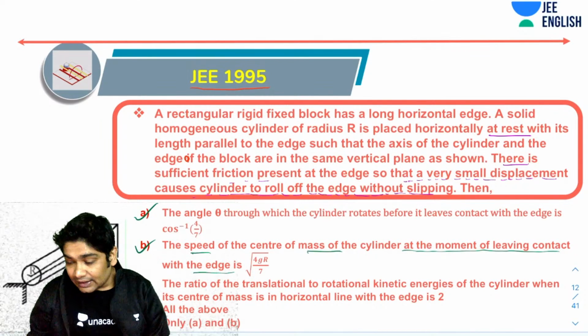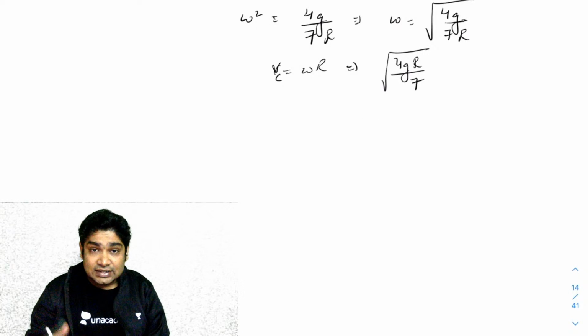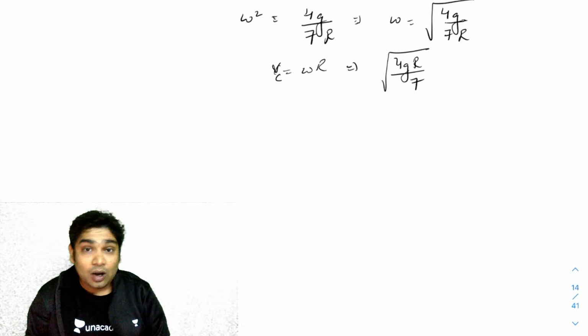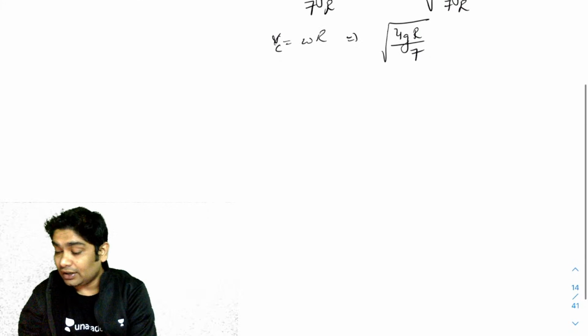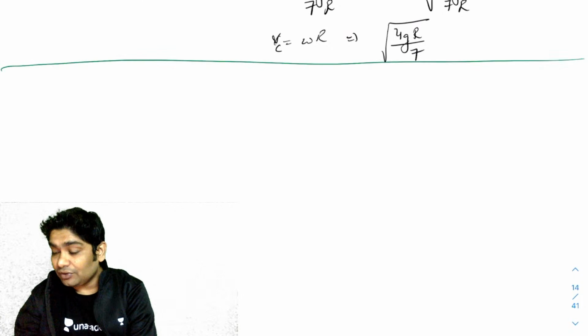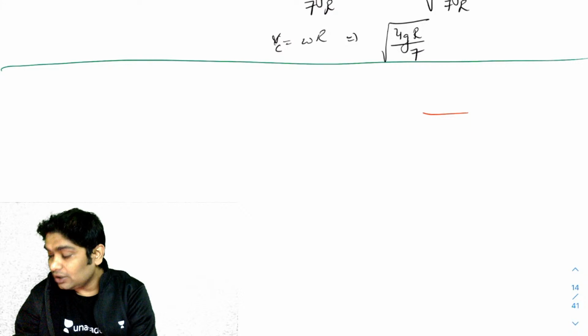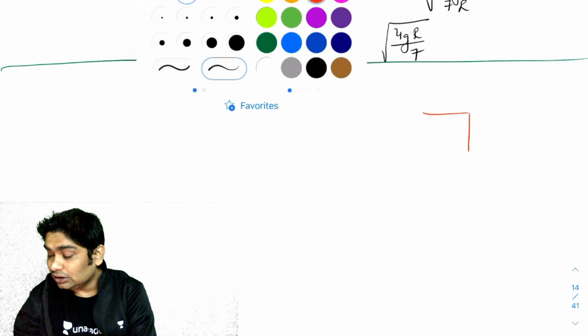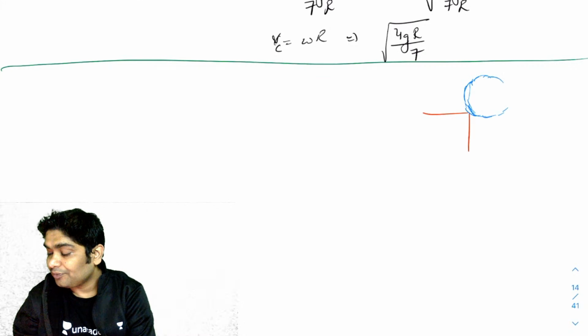Now, here is the interesting part. Once it has left the contact with the edge and once it has started rolling off, how do you think the motion would have happened? Now, this is an interesting thing. You have to visualize it a bit. You have to think about it a bit. So let's imagine at some angle, this has lost contact. It just loses contact. It's just here, just about losing contact here.